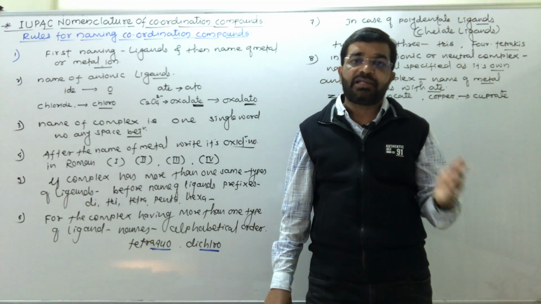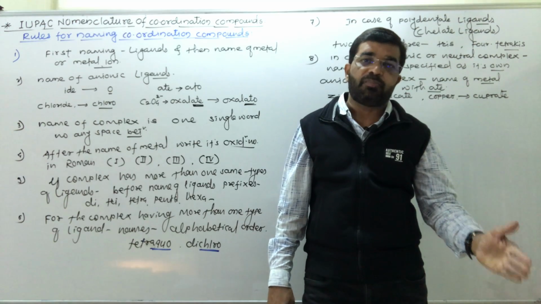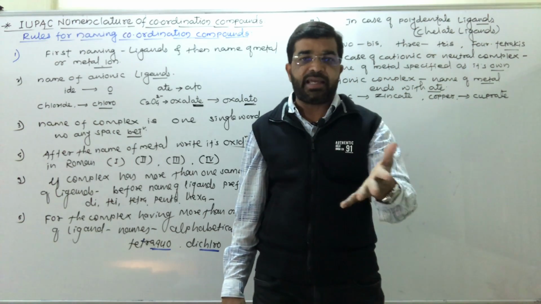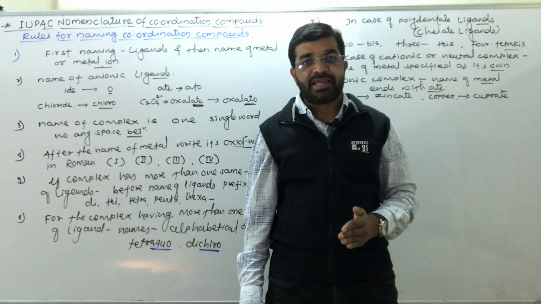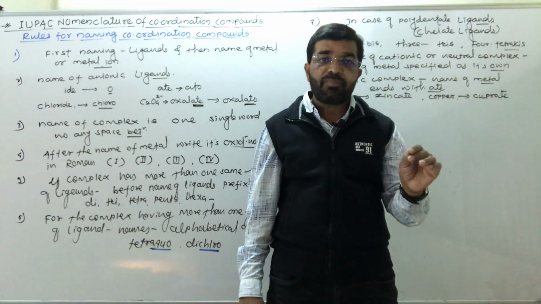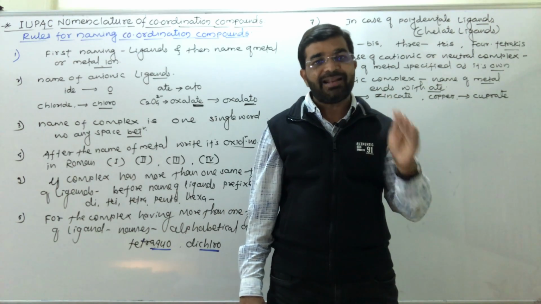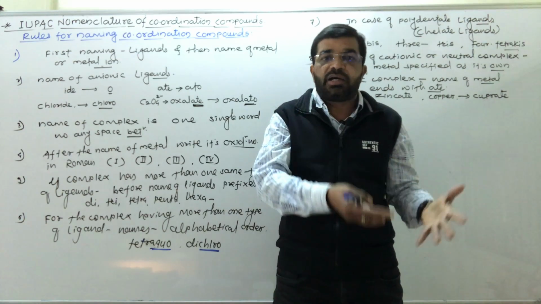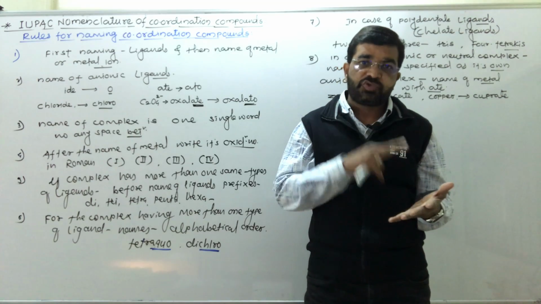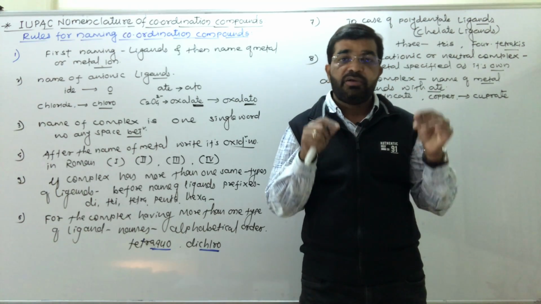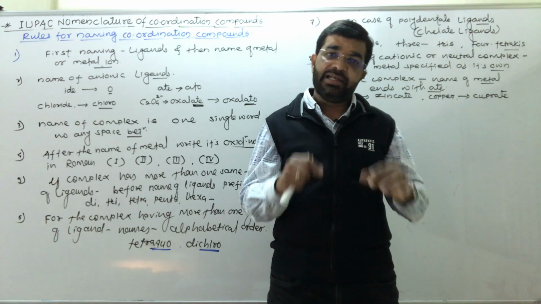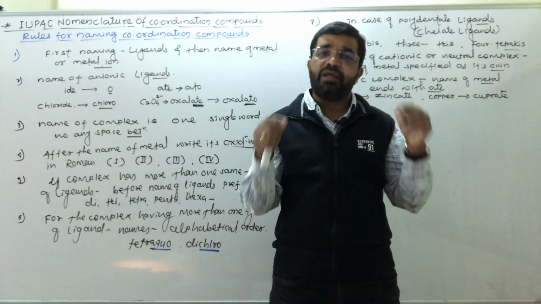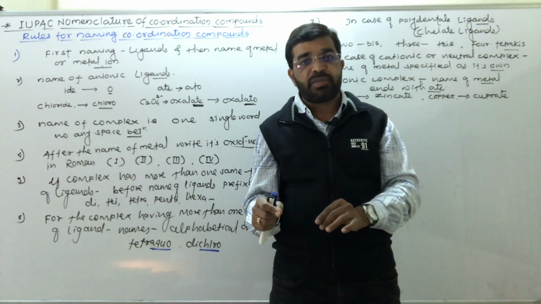वो choose करना है और decide करना है कि whether the given complex is cationic complex, neutral complex और anionic complex. अगर वो cationic और neutral complex है तो उनका नाम लिखते समय metal का नाम as its own आएगा. आयरन, सिल्वर, जिंक, निकेल, गोल्ड, कोबाल्ट, लीड. As it is you have to write the name when it is cationic और neutral complex.